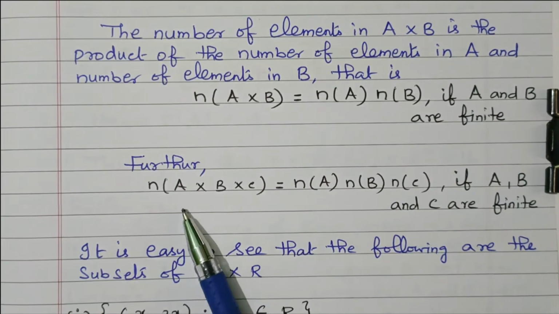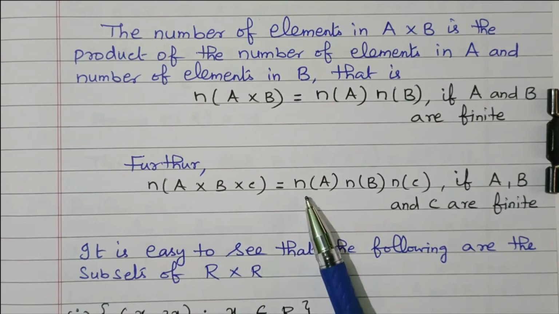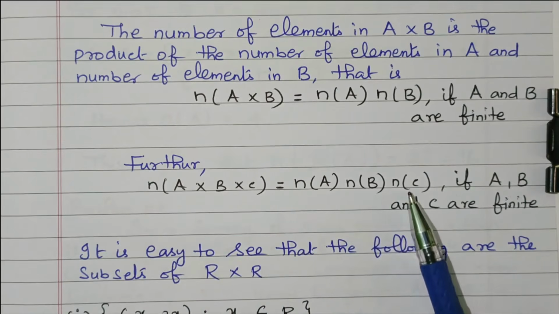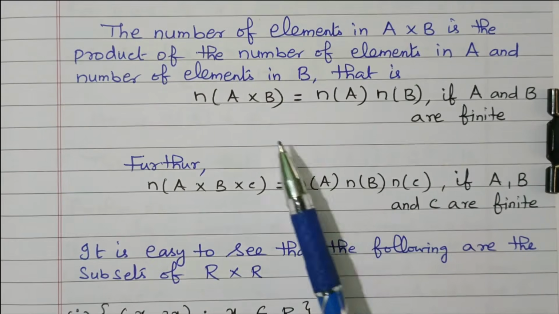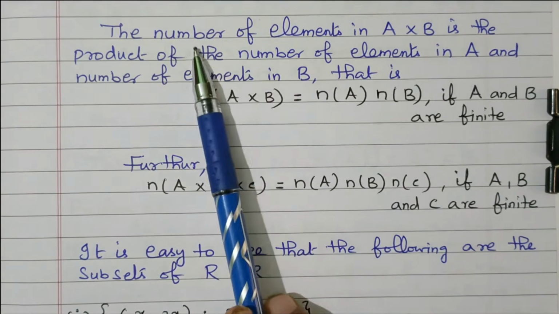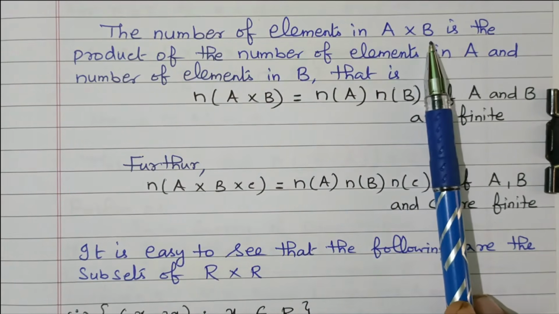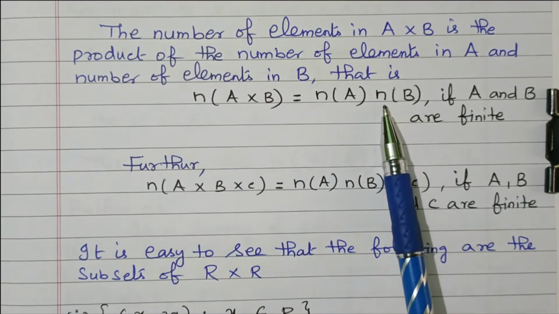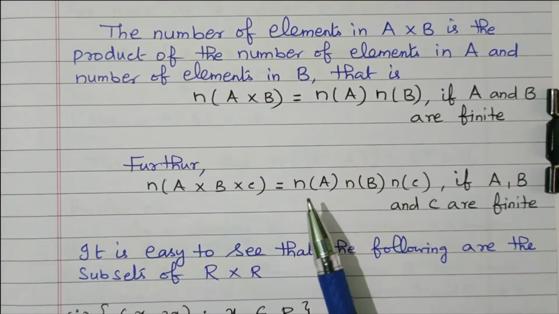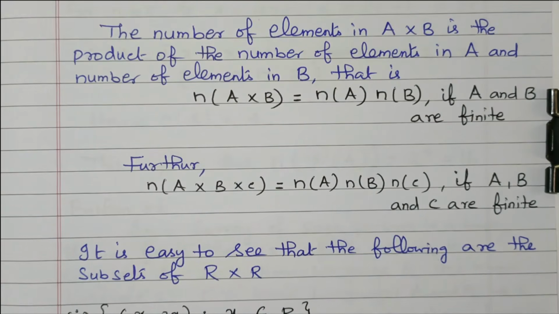Further, N of A cross B cross C equals N of A, N of B, N of C if A, B and C are finite. So we can use this formula.